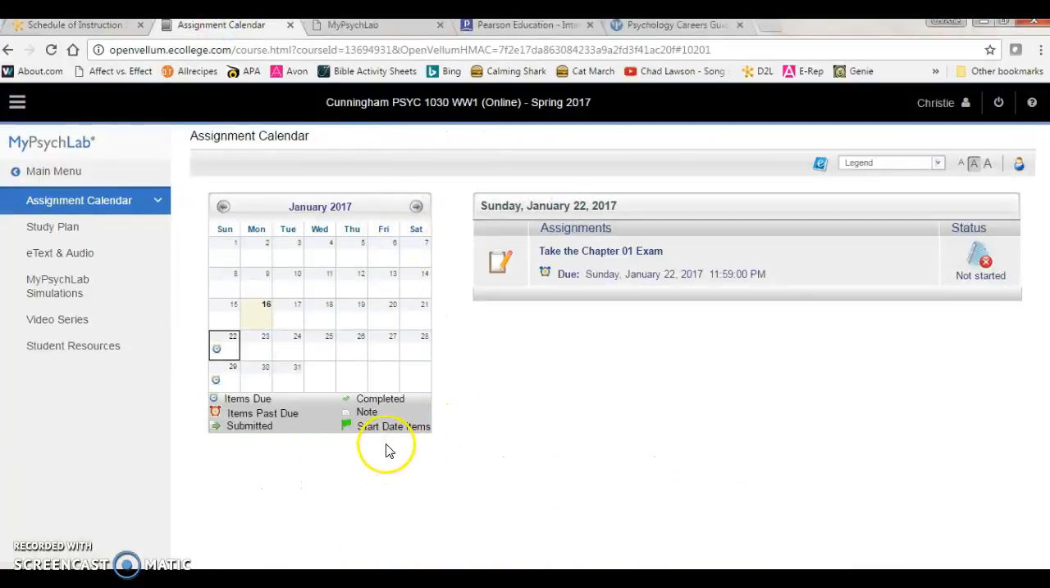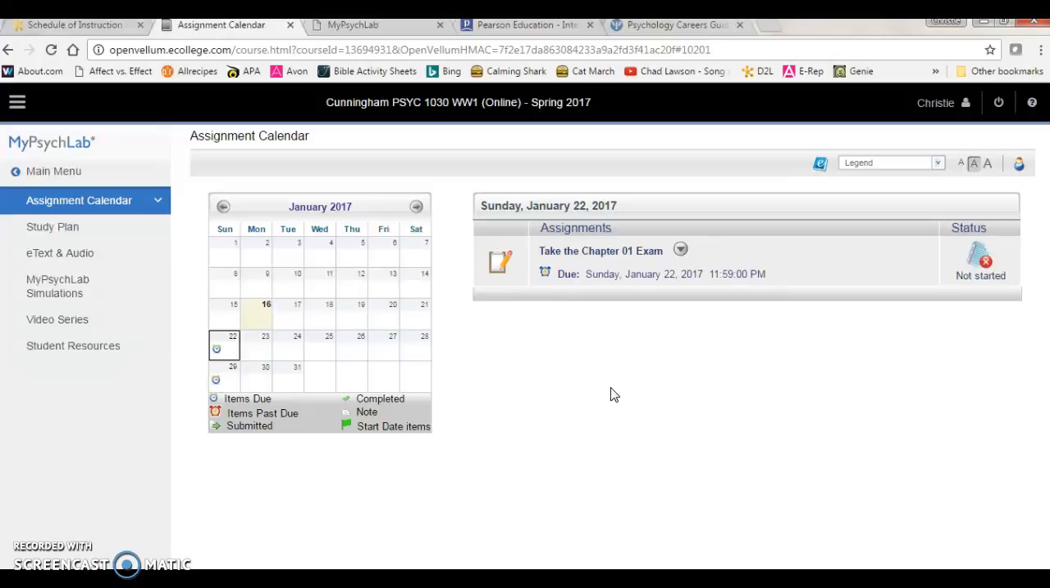In MyPsychLab, we have an assignment calendar so you can clearly see chapter exams. Those are the assignments you'll be completing for points in MyPsychLab, the chapter exams. Now what's different about these, and you can start it from here, you can say open and start the chapter exam. These are practice exams to help you get ready to take the exams in D2L. These exams here in MyPsychLab are not timed. And you can take them an unlimited number of times.